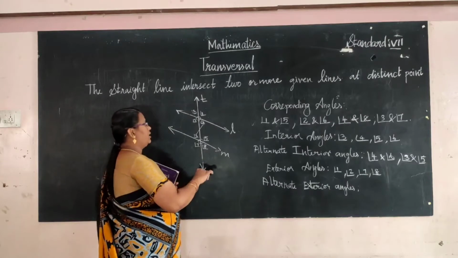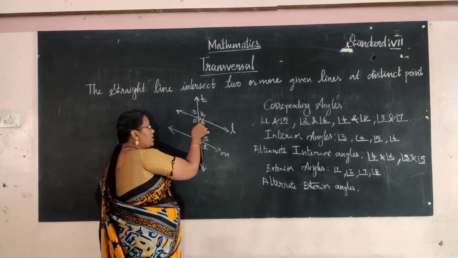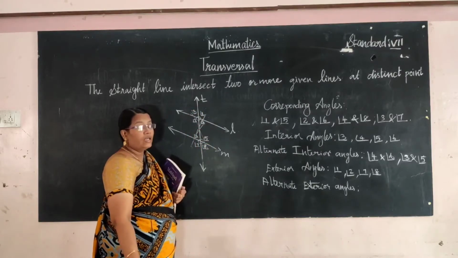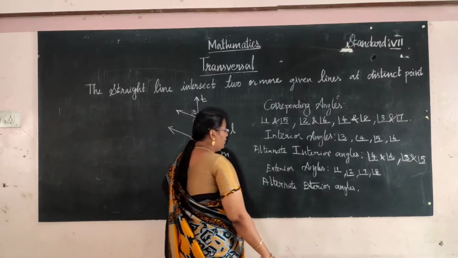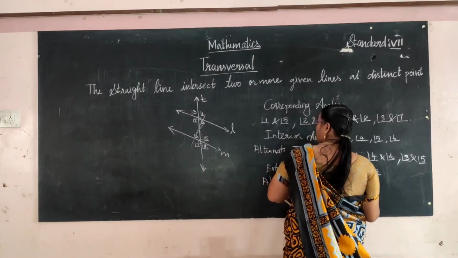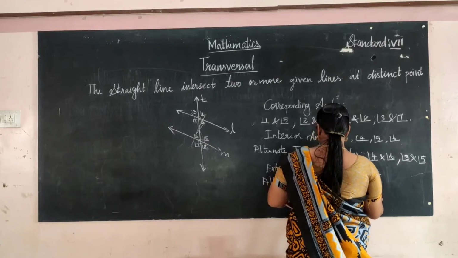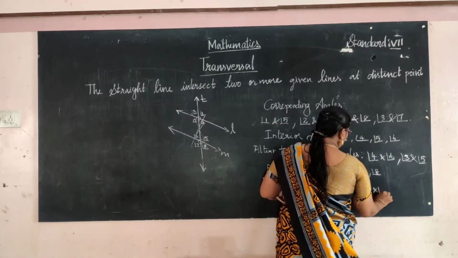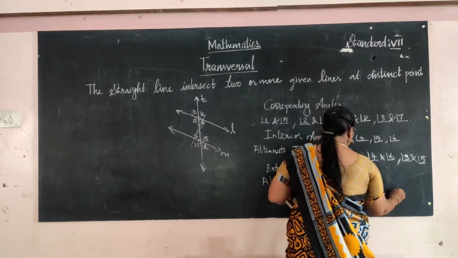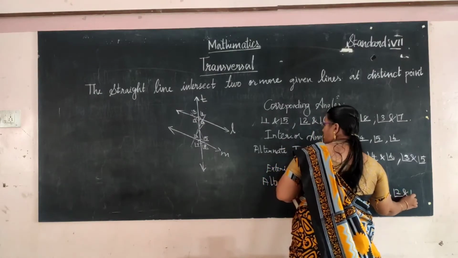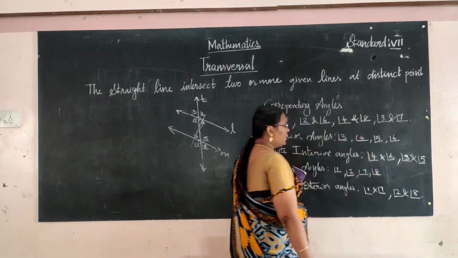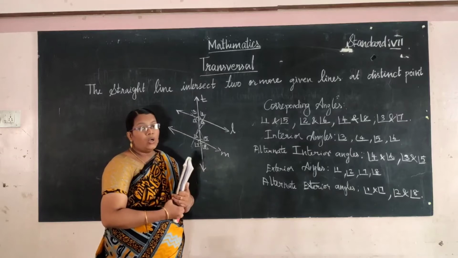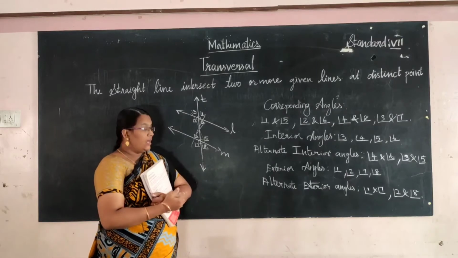In alternate exterior angles, angle 1 is alternate to angle 7 and angle 2 is alternate to angle 8. These are all called the alternate exterior angles.